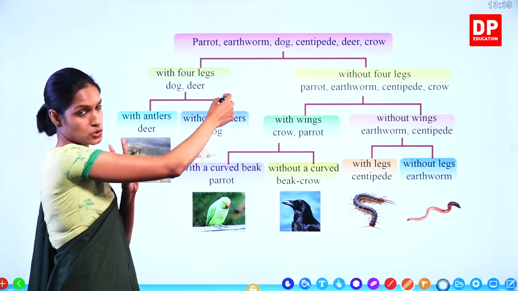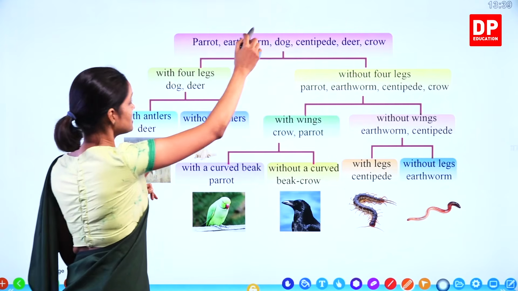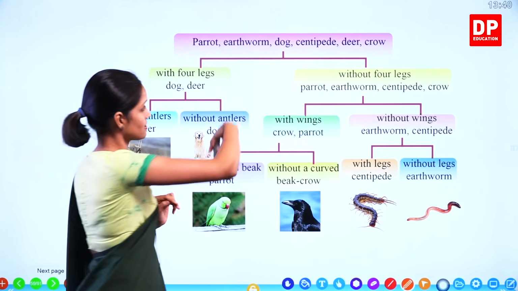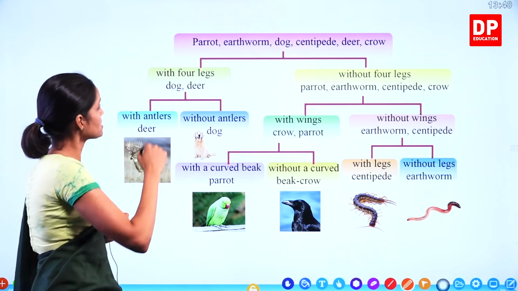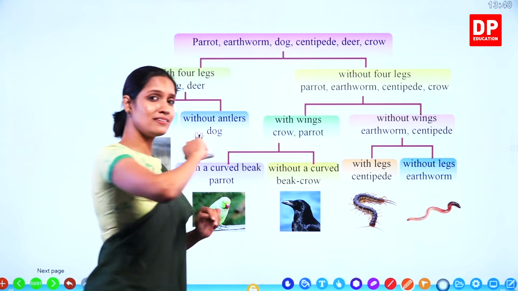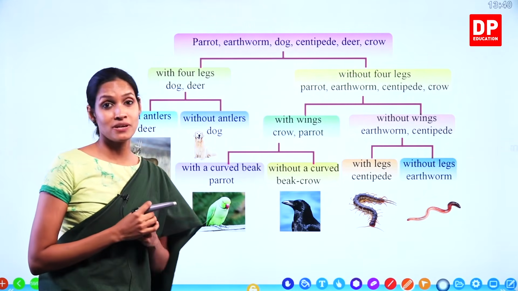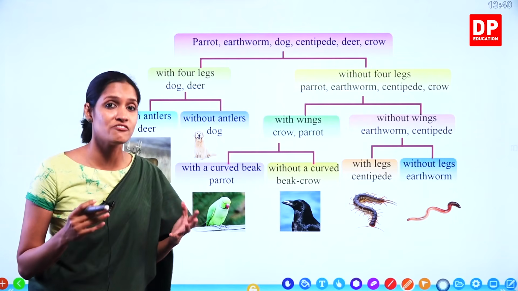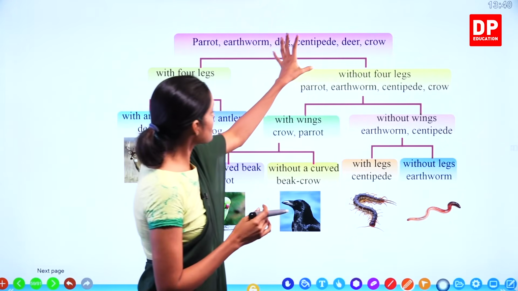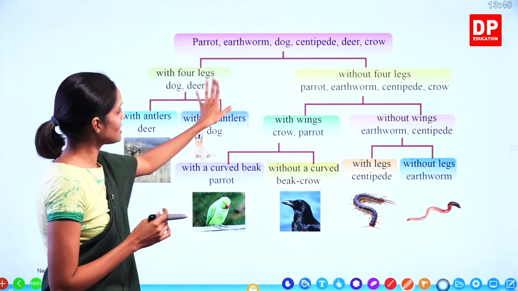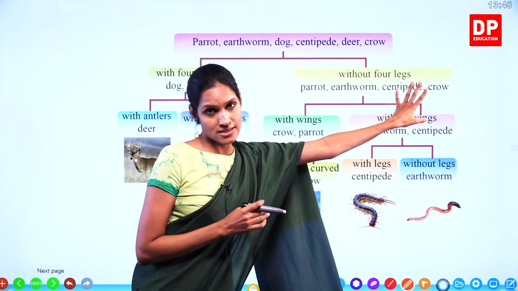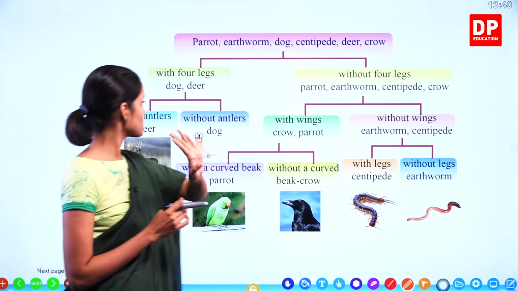Parrot, only two legs, goes to that side. Earthworm, no legs, goes to this side. Dog has four legs, dog comes here. Centipede, how many legs do they have? Centipedes have so many legs, hundreds of legs, right? Therefore, centipede goes here. Deer, definitely here, and crow goes to that side because it has two legs.